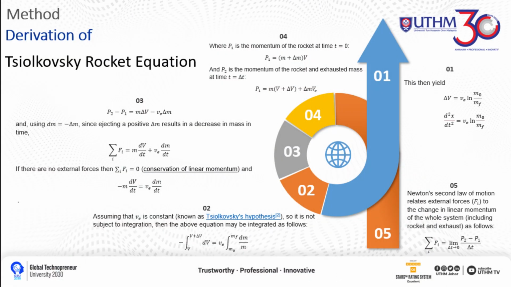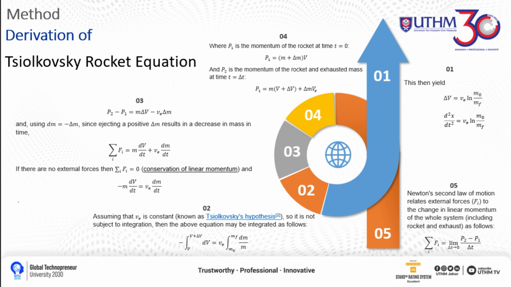Now I'm going to present the method of derivation of the Tsiolkovsky rocket equation. We start from step 5 to step 1. At step 5, we use Newton's second law of motion, which relates external forces to the change in linear momentum of the whole system, to get this equation. At step 4, we use the formula of momentum to get the equation of initial momentum P1 and final momentum P2. Based on these two equations, we proceed to step 3 to get the equation of change in linear momentum, which is P2 minus P1.